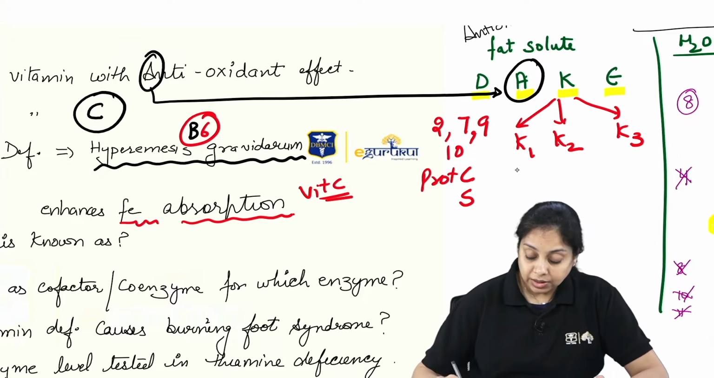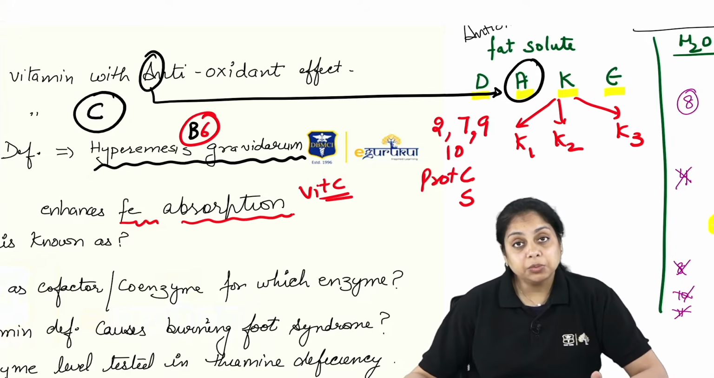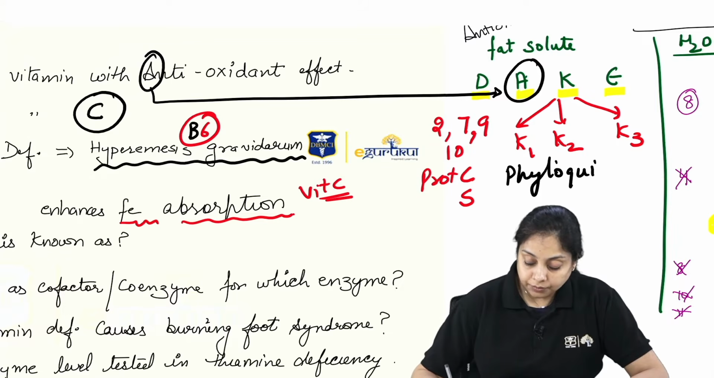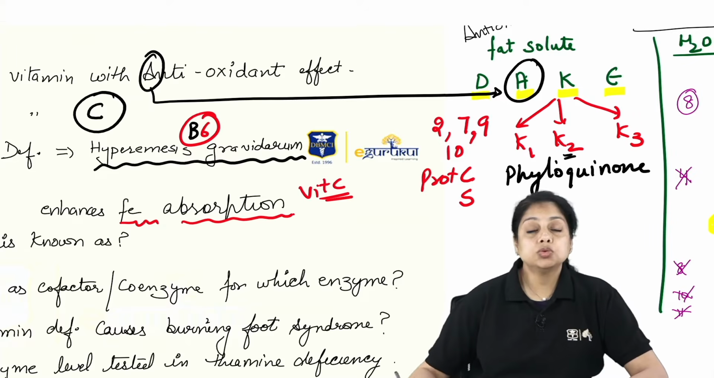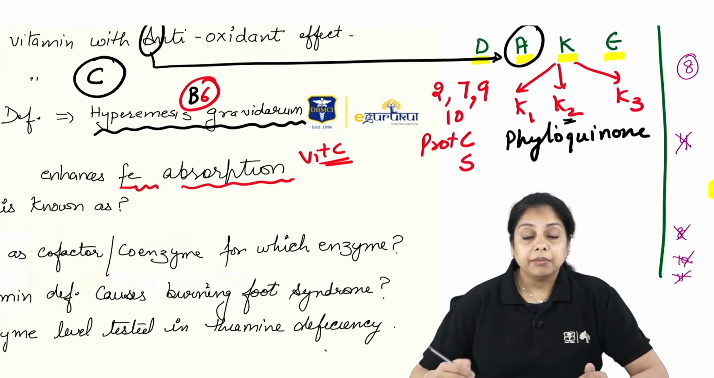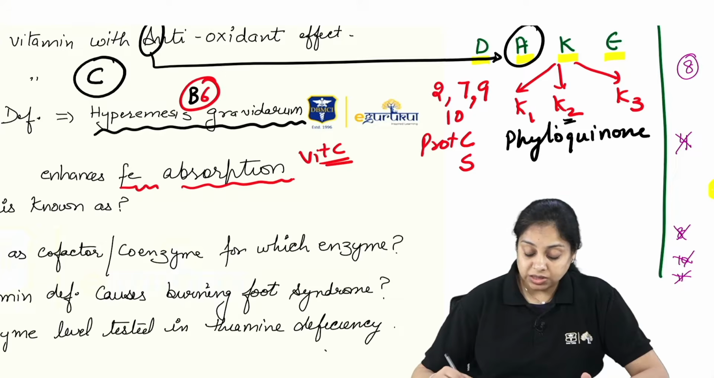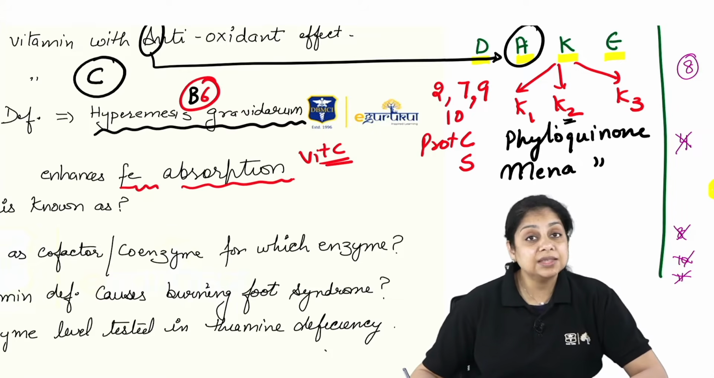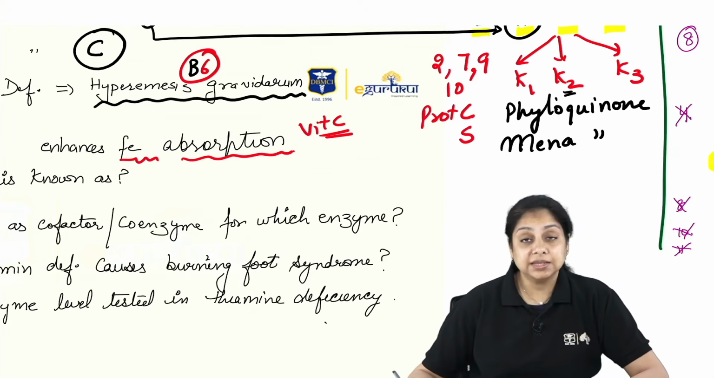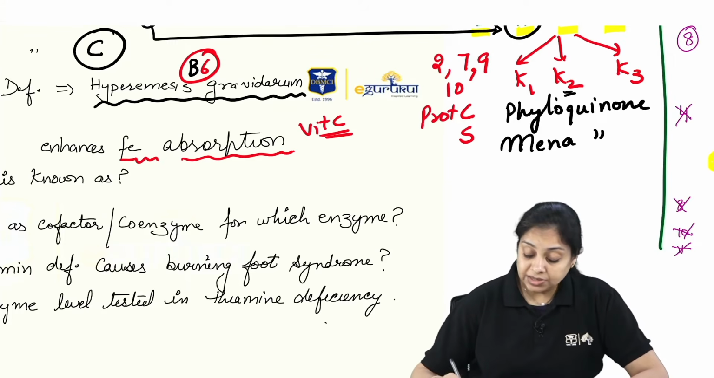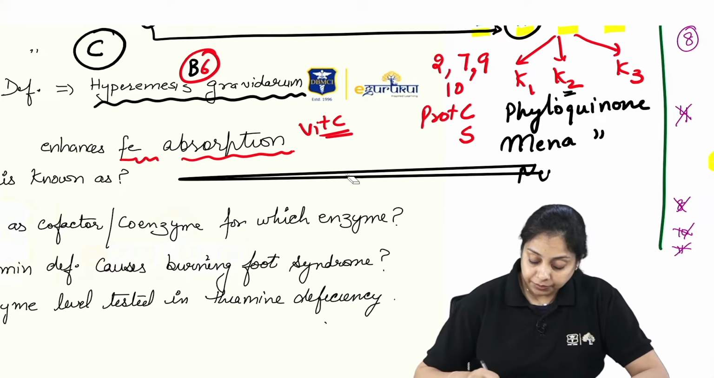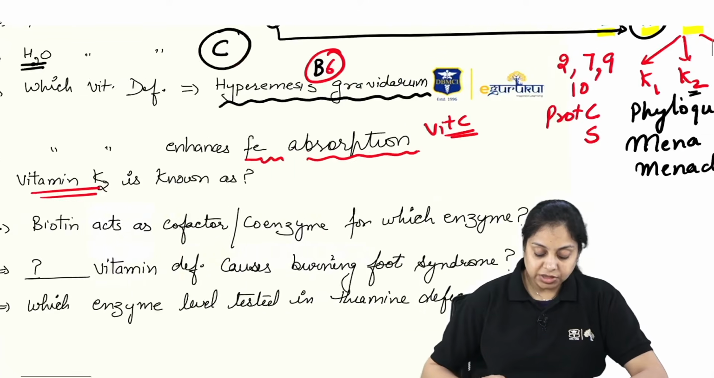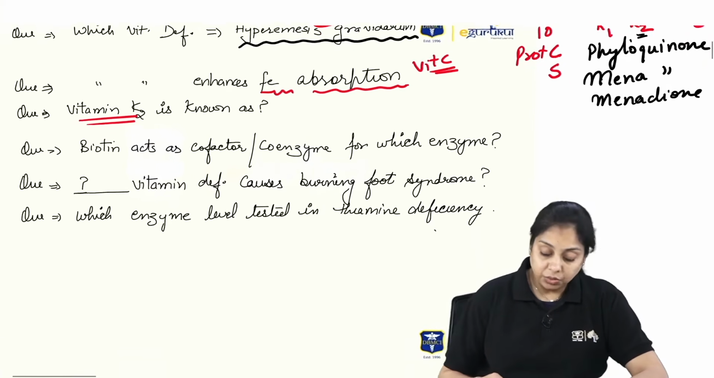Vitamin K1 we get from the plant source, so it is known as phylloquinone. K2 is from the animal source, not the plant source, so it is menaquinone. K3 is the synthetic vitamin that has been synthesized in the lab by human beings. That is menadione. So the question is, which is the K2? K2 is your menaquinone.